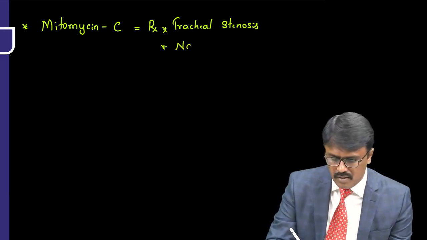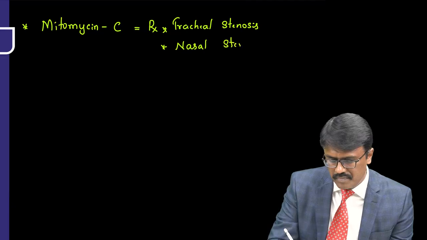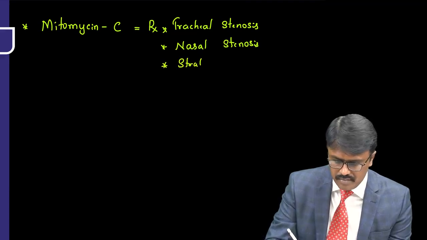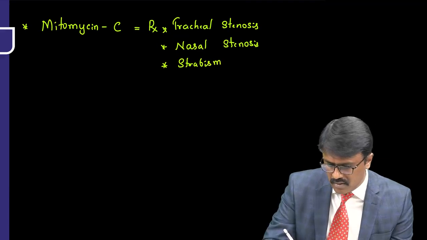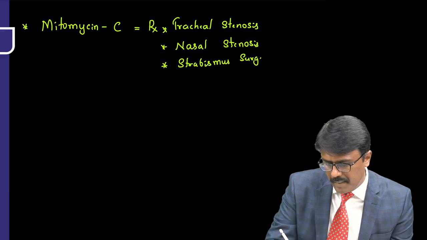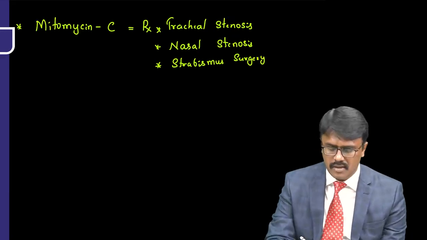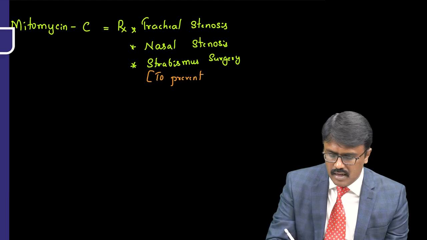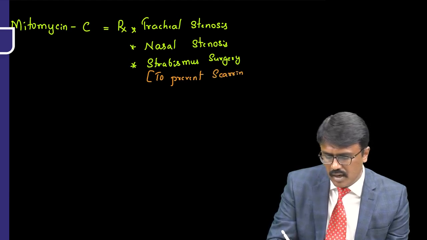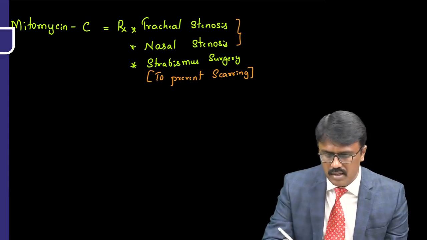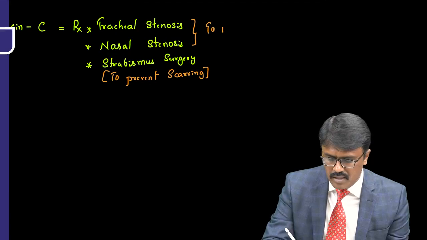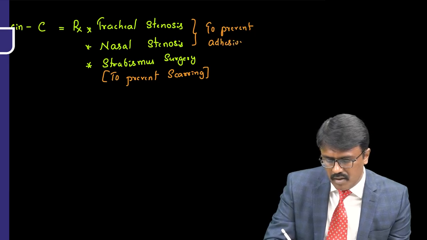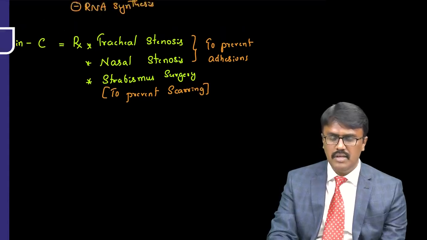They are also used to prevent nasal stenosis. Yes, and are also used during strabismus surgery. Sir, why do we use it in strabismus surgery? To prevent scarring. So scarring should not happen after strabismus surgery. Why do you use that in stenosis? To prevent adhesions. So remember, after tracheal surgery or nasal surgery, we apply it topically.